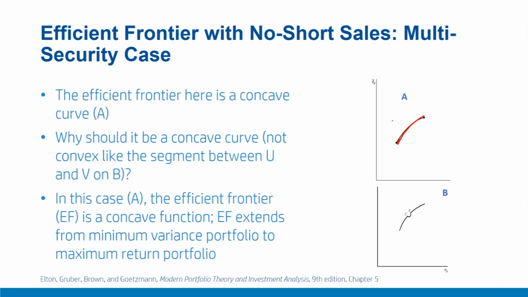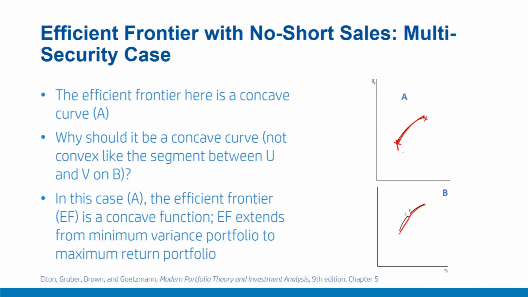We know from our previous discussions that the shape can only be concave, not convex. The lower end of this frontier represents the portfolio with the minimum variance, this one. The higher end of this frontier is the portfolio with maximum return across all the portfolios, that is, the security with the highest returns. Please remember, in this case, we cannot have a portfolio looking like B, as we have discussed already.